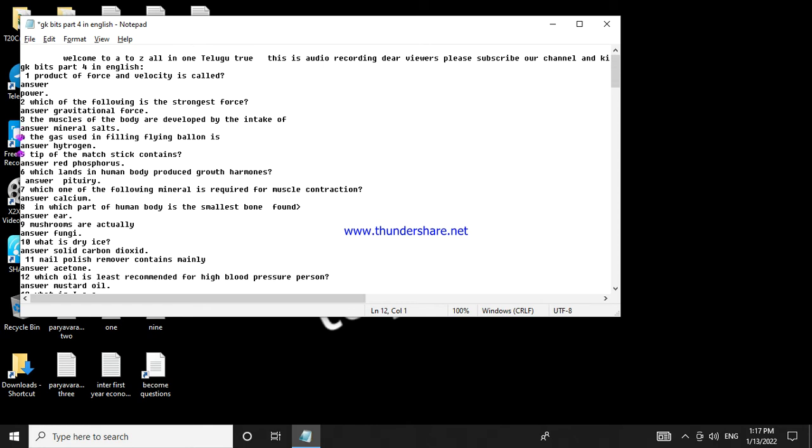Answer. Hydrogen. 5. Tip of the matchstick contains. Answer. Red phosphorus. 6. Which glands in human body produce growth hormones? Answer. Pituitary. 7. Which one of the following mineral is required for muscle contraction? Answer. Calcium. 8. In which part of human body is the smallest bone found? Answer. Ear. 9. Mushrooms are actually.